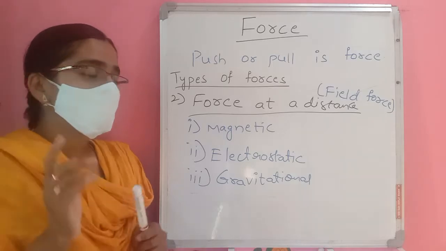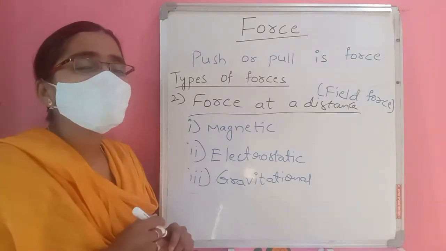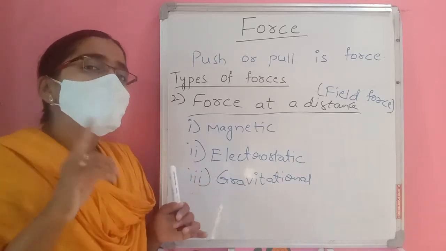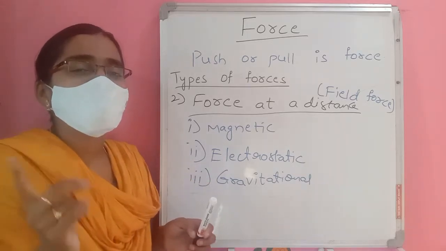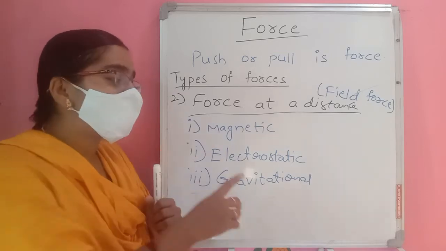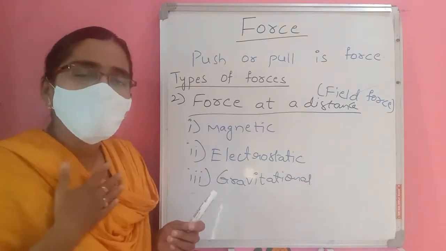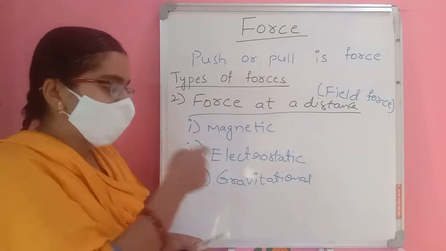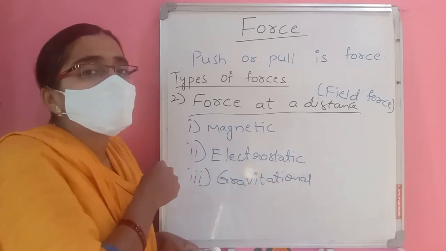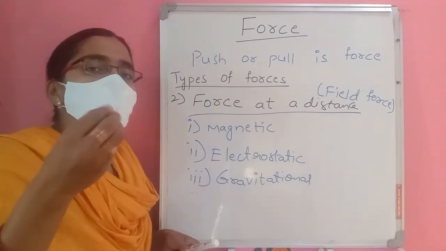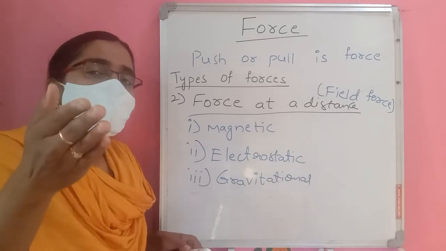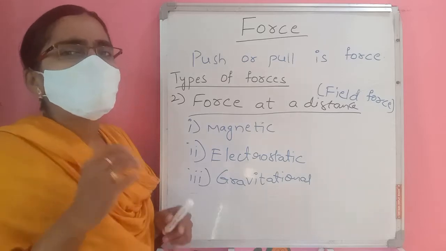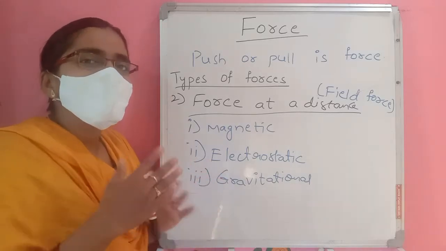Here we have to know one important thing: on this earth, every object can attract another object. Every object has gravitational force, including us. I also have gravitational force. I am attracting this board, and this board is also attracting me. That phone is also attracting me, and your phone is attracting you. All these attract one another.